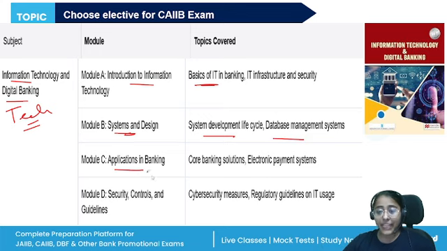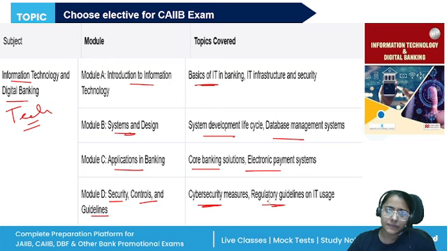Module C is applications in banking, so core banking solutions, electronic payment systems. And module D is security controls and guidelines. Here you will study about the cyber security measures and the regulatory guidelines. Again, this paper is also very much doable if you have interest in information technology and digital banking, right? You have worked with computers in the past, you have knowledge about cyber security, or you like to know more about core banking solutions, go for this paper.